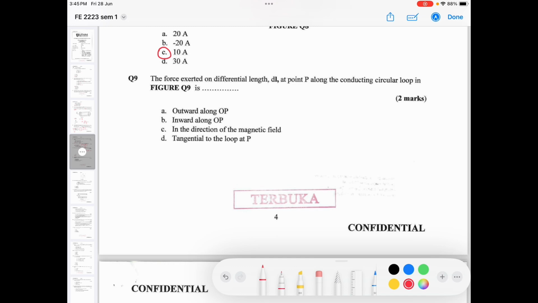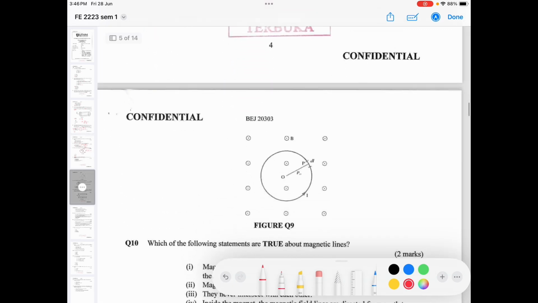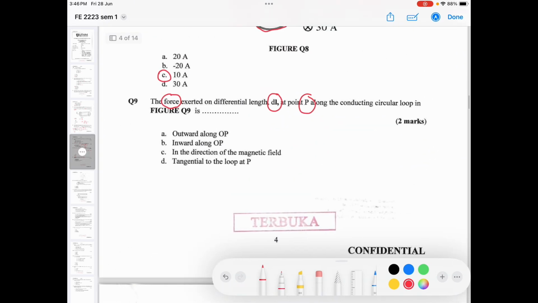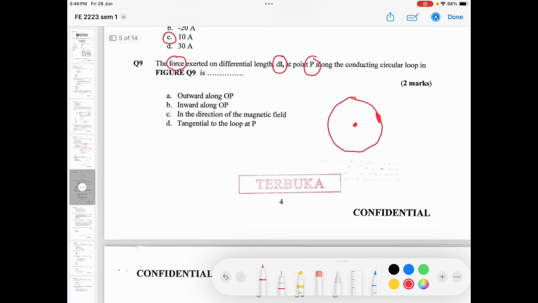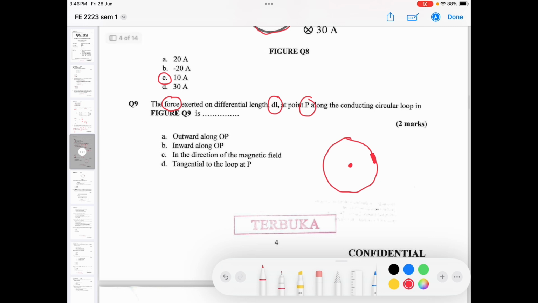The force exerted on a differential length at point P along the conducting loop in figure 9 is... they want to find the force acting on the length at point P. Maybe this one is not that clear. So you have a loop, and point P is here, right? This point P has a differential length here. So you need to find the force. Where is the direction of the force?